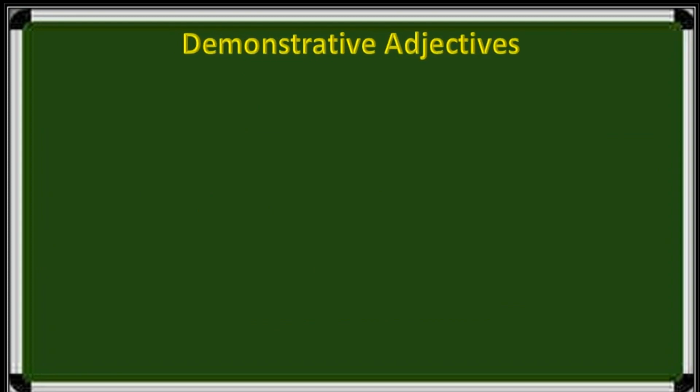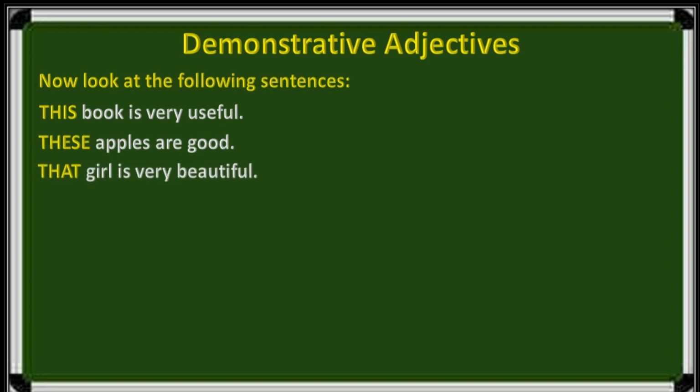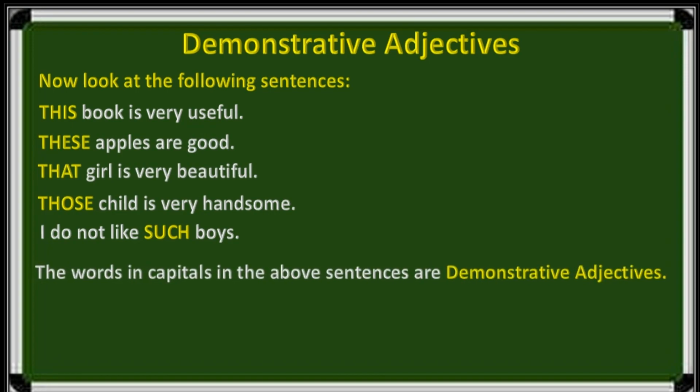Next kind of adjectives, demonstrative adjectives. Now look at the following sentences. This book is very useful. These apples are good. That girl is very beautiful. Those children are very handsome. I do not like such boys. The words in capitals in the above sentences are demonstrative adjectives.